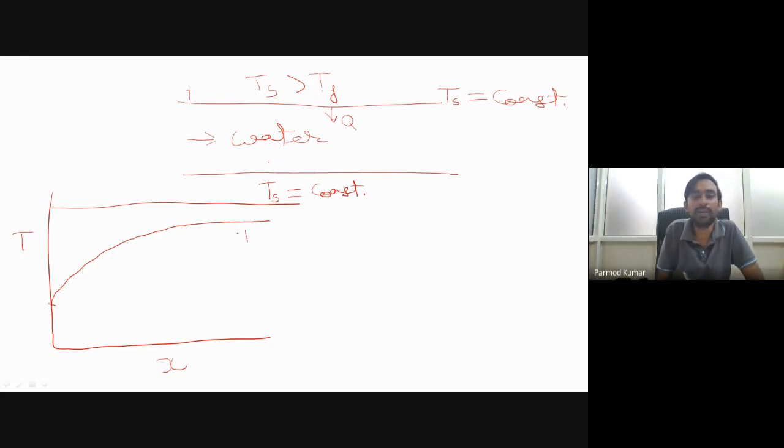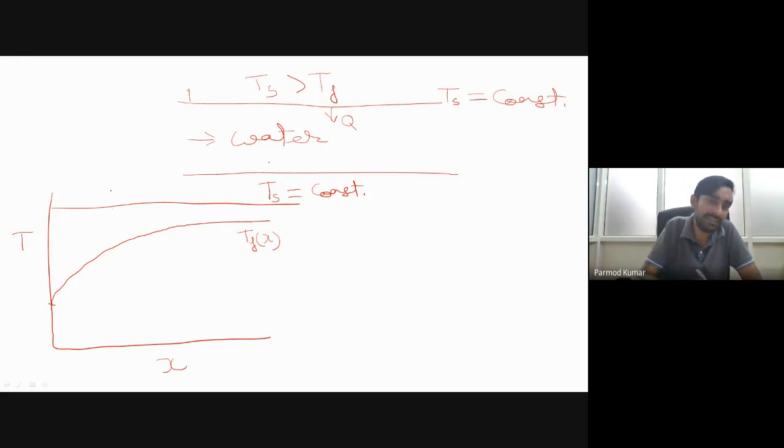Over here, the nature of this temperature profile is nothing but exponential. Because of the exponential nature, initially we will have a rapid increase of temperature, and then as we move further along the length of the pipe, the change in the temperature field will slowly decrease.